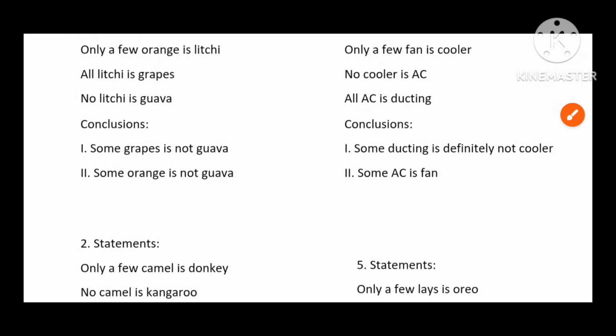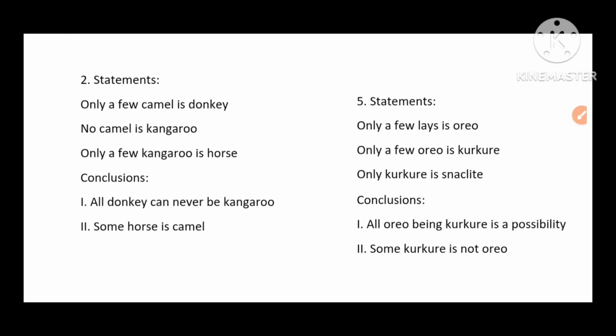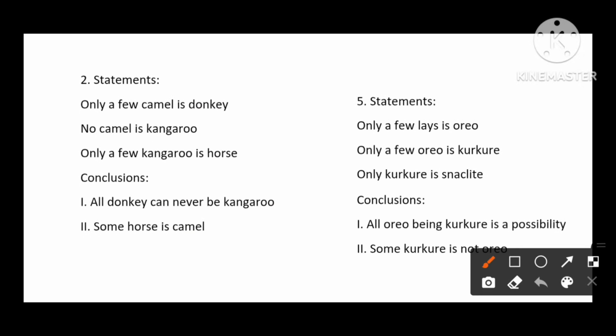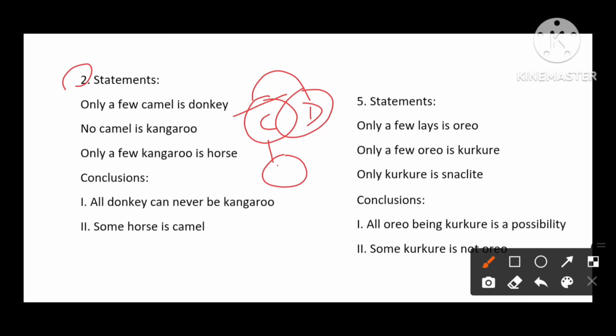Next, let's see second question. Only a few camel is donkey. No camel is kangaroo. Only a few kangaroo is a horse. Let's see conclusions.